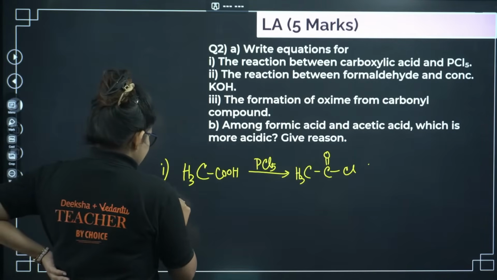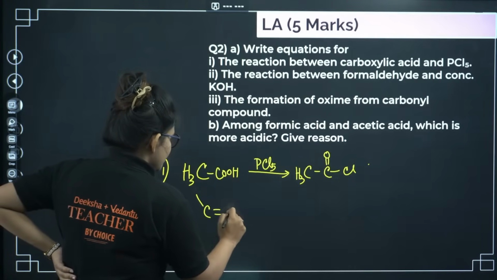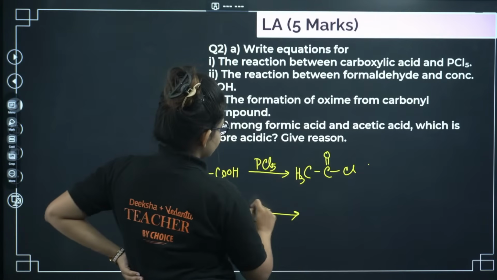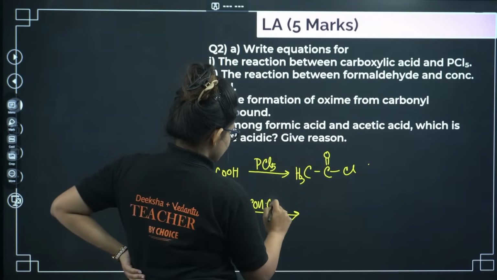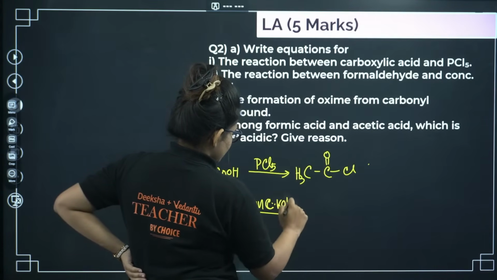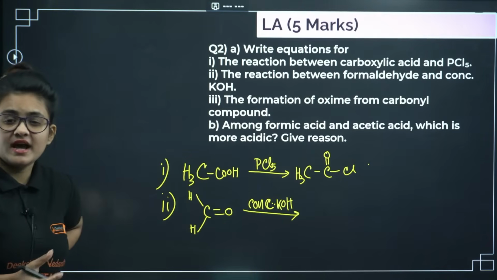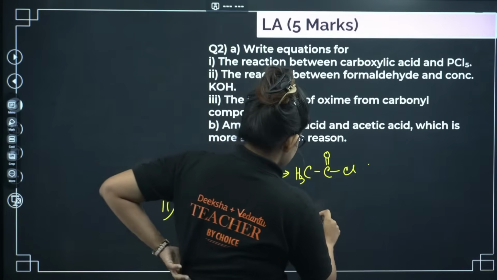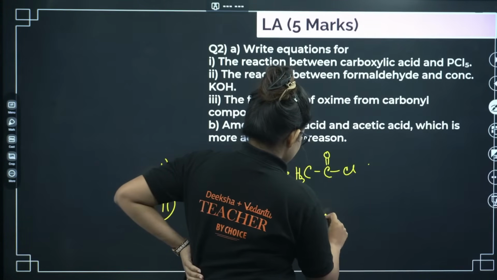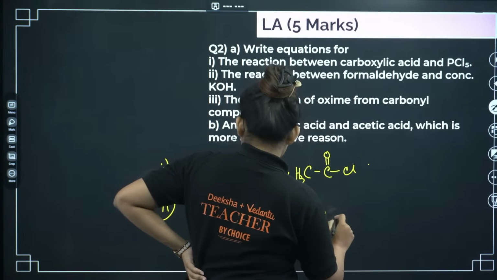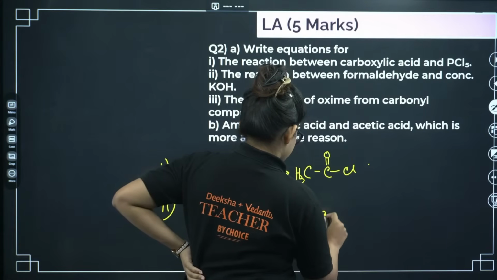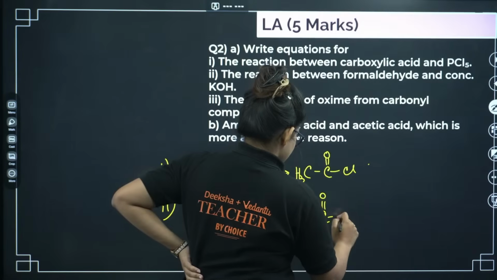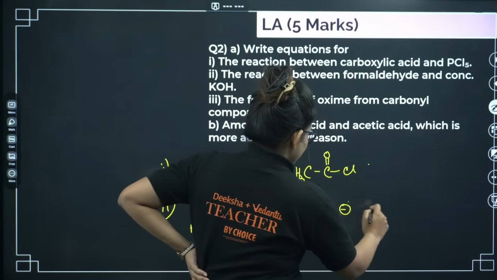Next, you are having formaldehyde and concentrated KOH. Basically, formaldehyde has no alpha hydrogen, right? This is formaldehyde, concentrated KOH, right? It will undergo Cannizzaro reaction, because there is no enolizable hydrogen. So if it undergoes Cannizzaro reaction, then it will give you one carboxylate, along with one alcohol.